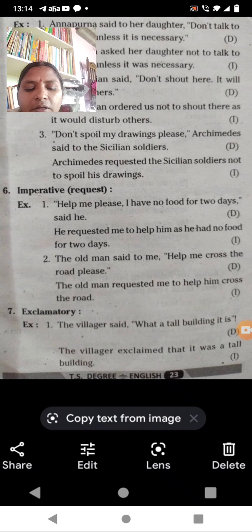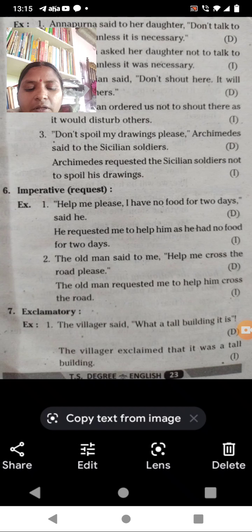Exclaimed means they are going to exclaim, what a tall building it is. So here what a tall will become only tall building. Here it is, the present verb, and when you change it into past form, it will become was.